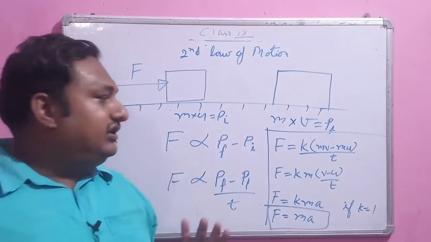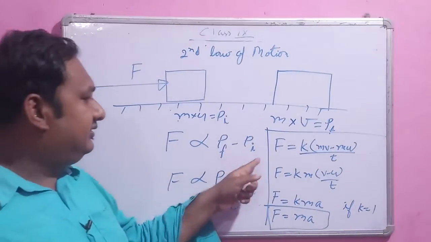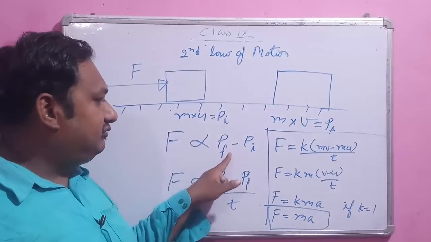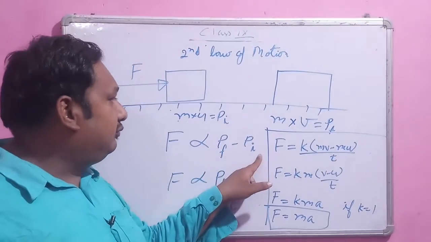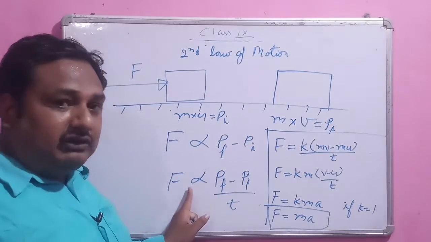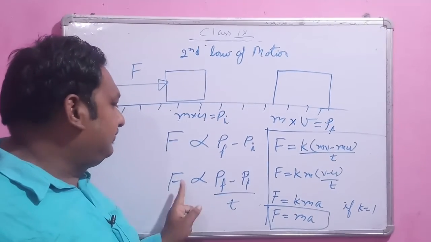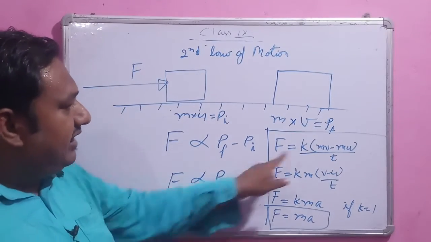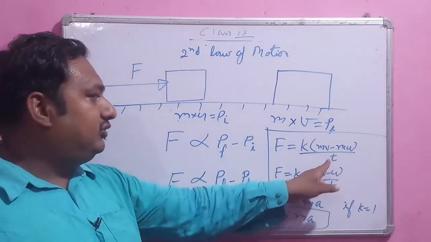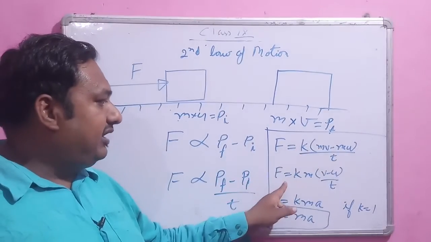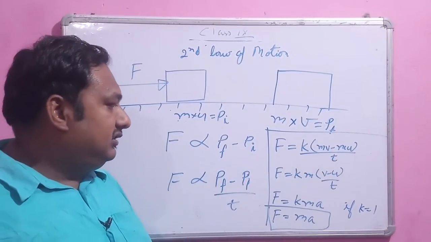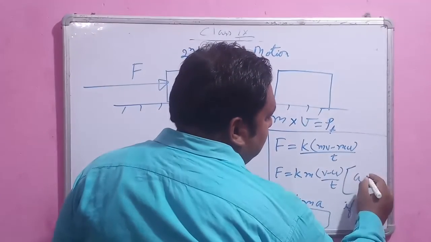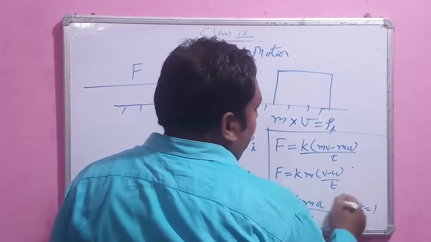So that is all about the second law, and this is the derivation of the second law of motion. Force is proportional to the change of momentum, final momentum minus initial momentum, with respect to time. So force is proportional to Pf minus Pi upon t. I substitute Pf as mv and Pi as mu, and taking m common, F equals k m (v minus u) upon t.